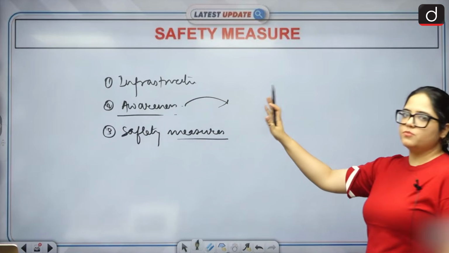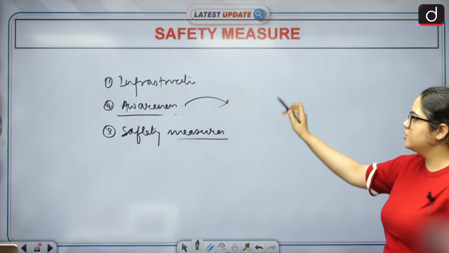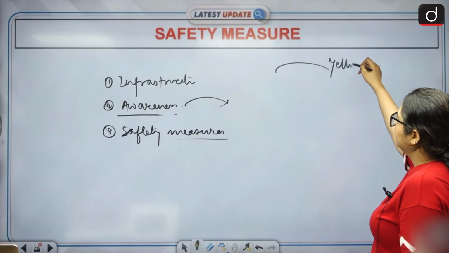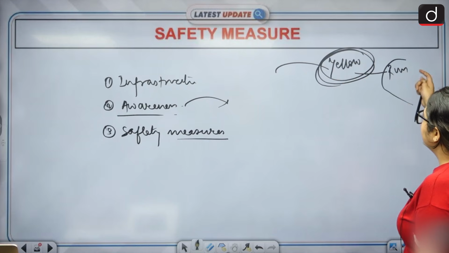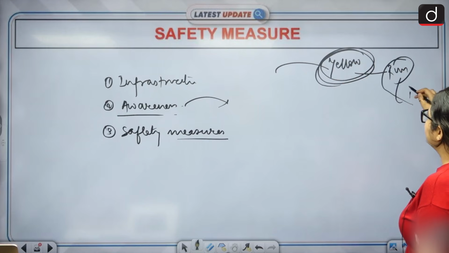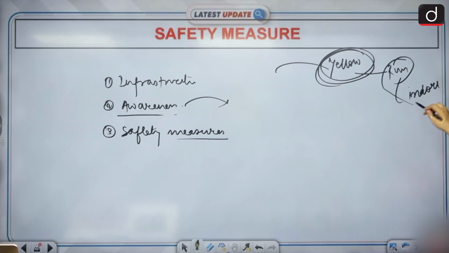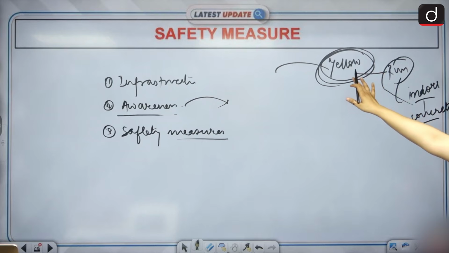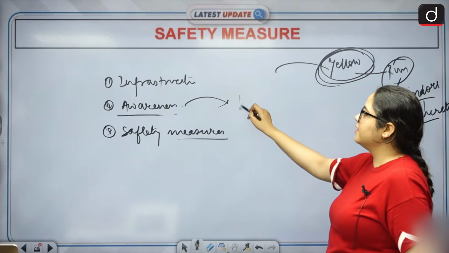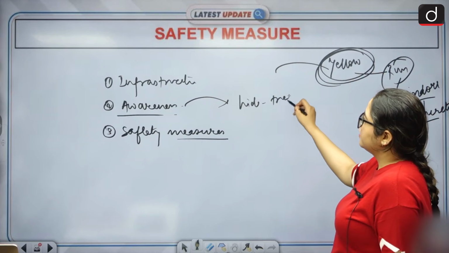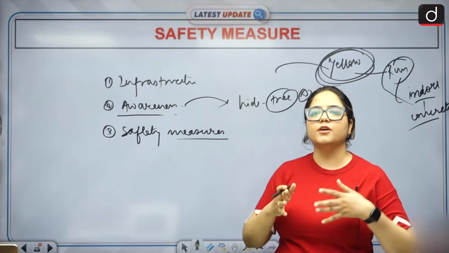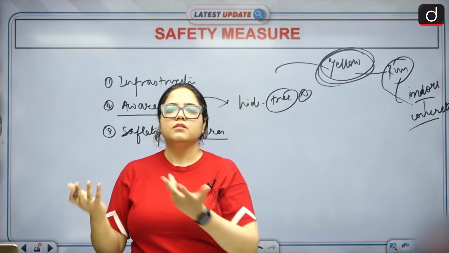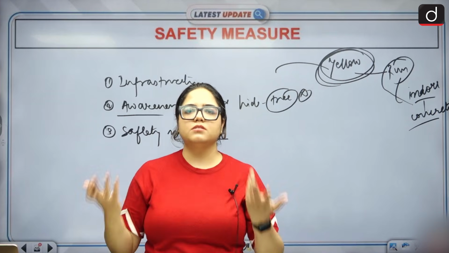If you are caught within this, if you see the sky turning yellow, run. Run anywhere to the indoors in a concrete structure and sit there as long as it is prevalent. Okay. Don't hide under a tree. Don't take a shelter under a tree because it starts drizzling and everybody on the road is like, oh, let's go stand under a tree. The tree will fall on you. That is how it is.